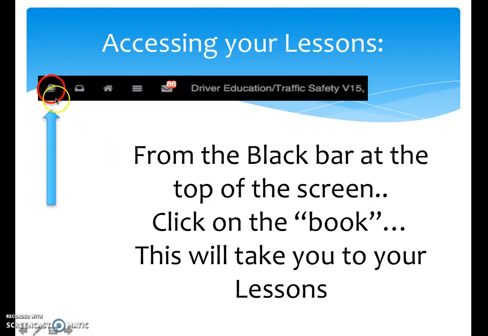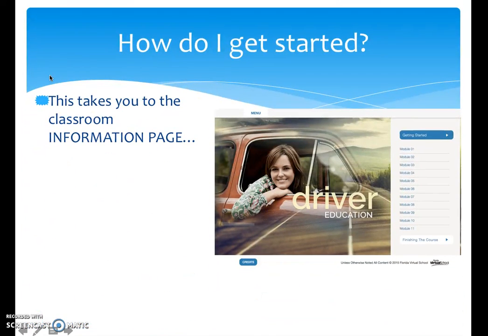So from that black bar at the top of the screen, you're going to click on that little book that we talked about. That is your lessons button. And when you click there, you're going to see this page. It has getting started, all of your modules listed, and then finishing the course. The most important section is the modules section. The getting started button just kind of walks you through the class, but doesn't actually take you to your lessons.